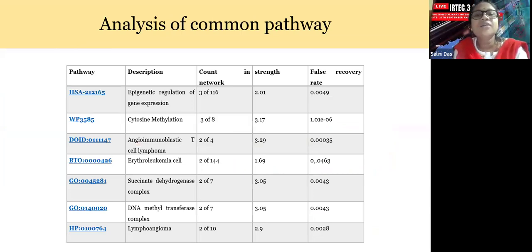So what are these genes doing? They perform epigenetic regulation, which means they can alter gene expression. They can cause methylation of the cytosine residue of the DNA. They are particularly present in T-cell lymphoma and erythrocytic leukemia, and they are a major integral part of the DNA methyltransferase complex that can also cause lymphoangioma.